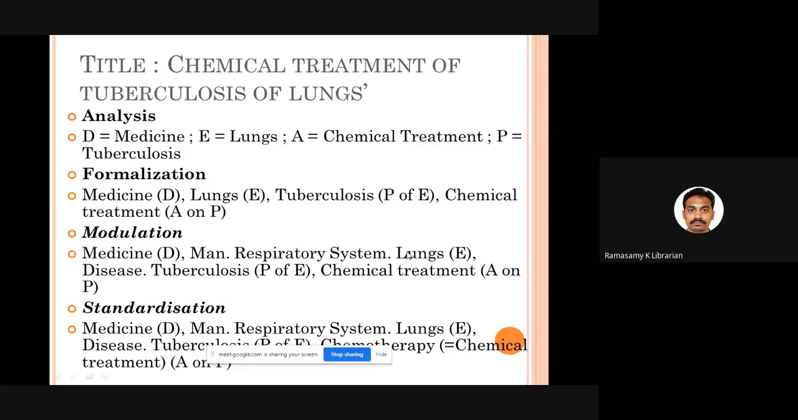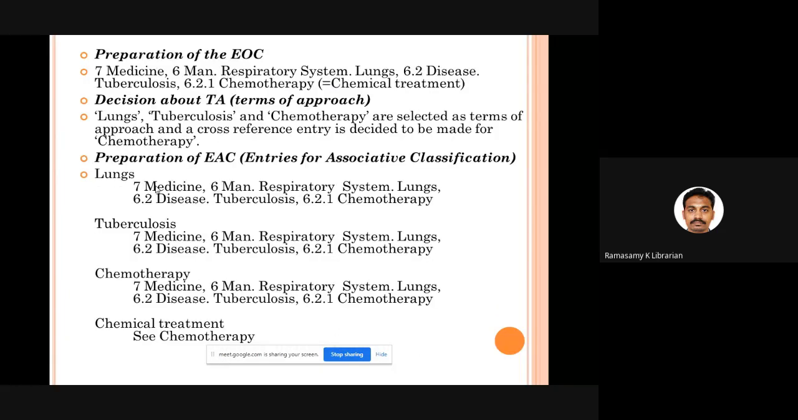But in your classification scheme or in your authority list or subject headings, you have the word chemotherapy, not chemical treatment. So chemotherapy is a common word used in classification scheme. That is a standardized term. So 1, 2, 3, 4: 4 steps are over. In the 5th step, you prepare the classification schedule, based on the numbers, based on the notations.